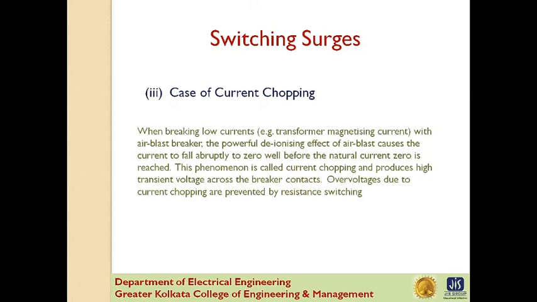When breaking low current, for example transformer magnetizing current, with an air blast breaker, the powerful deionizing effect of the air blast causes the current to fall abruptly to zero well before the natural current zero is reached. This phenomenon is called current chopping and produces high transient voltage over the breaker contacts. Overvoltages due to current chopping are prevented by resistance switching.